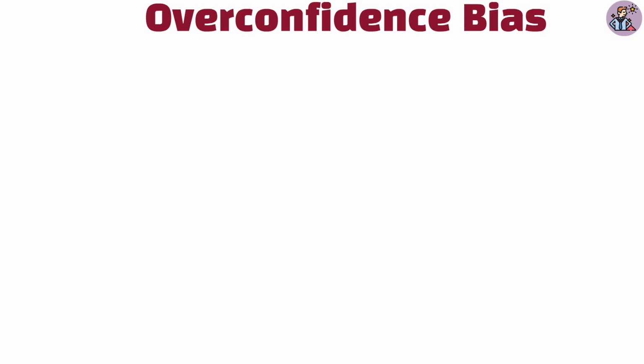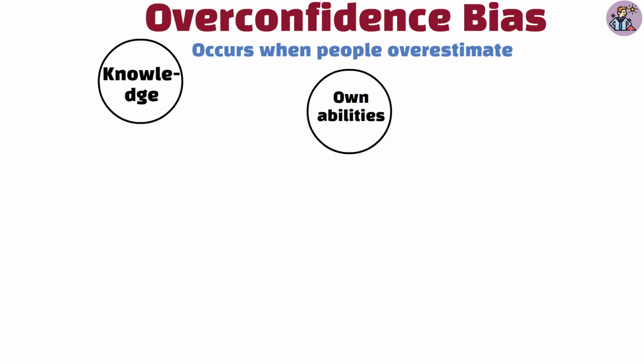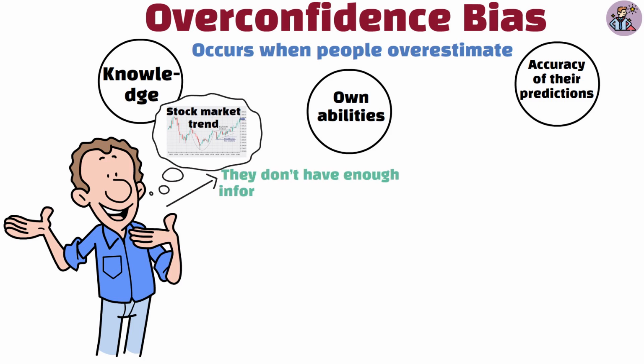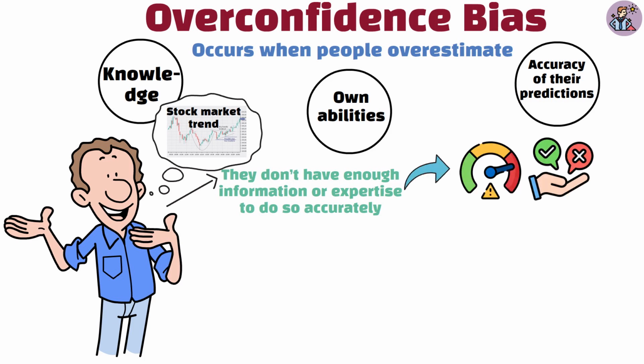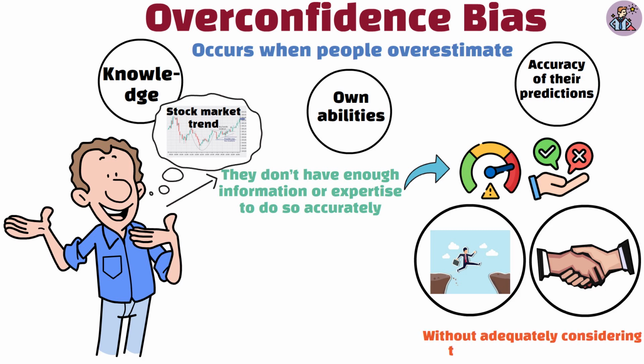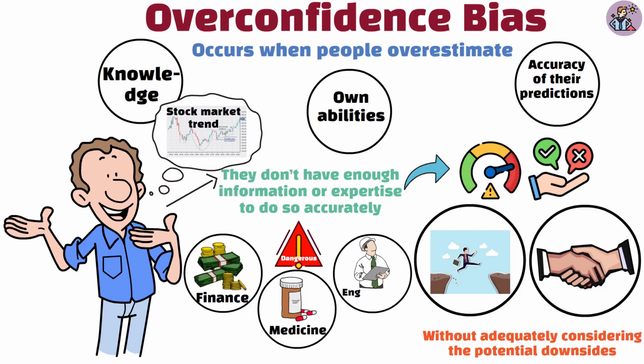Overconfidence bias. Overconfidence bias occurs when people overestimate their own abilities, knowledge, or the accuracy of their predictions. For example, someone might feel certain they can predict the outcome of a stock market trend even though they don't have enough information or expertise to do so accurately. This bias leads to risky decision making as people take on challenges or make bets without adequately considering the potential downsides. Overconfidence can be particularly dangerous in fields like finance, medicine, or engineering, where poor decisions can have serious consequences.